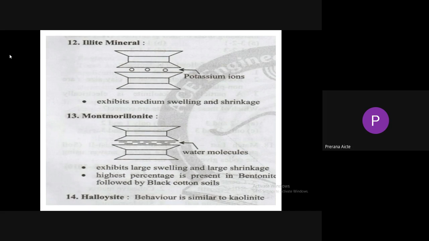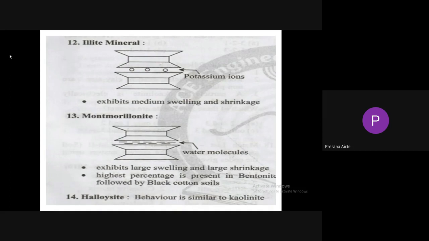But in the case of montmorillonite clay mineral, there is no bond between two structural units, and because of the high net negative charge, it attracts the positively charged water molecules. That's why it absorbs more water and exhibits swelling. When the water is dried out, it exhibits shrinkage. So the highest percentage is present in bentonite, followed by black cotton soil.